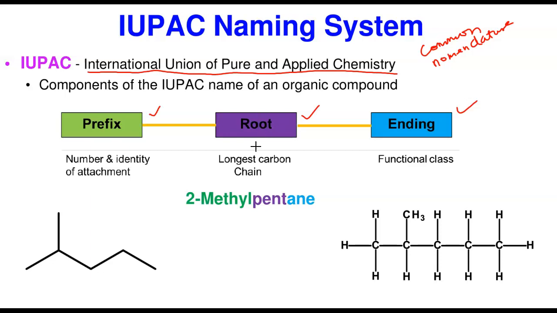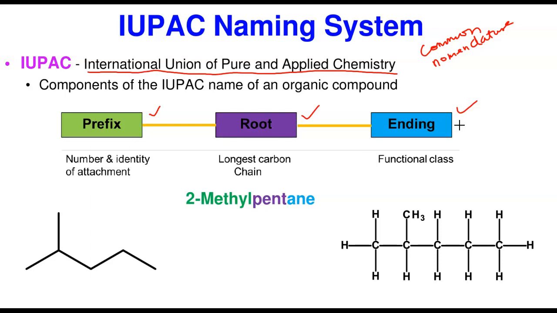The root tells us the longest carbon chain. Remember, organic chemistry is the study of carbon compounds, so they always have carbon chains. In any IUPAC nomenclature, the first thing you want to do is identify the longest carbon chain. And finally, the ending tells us the functional group class.